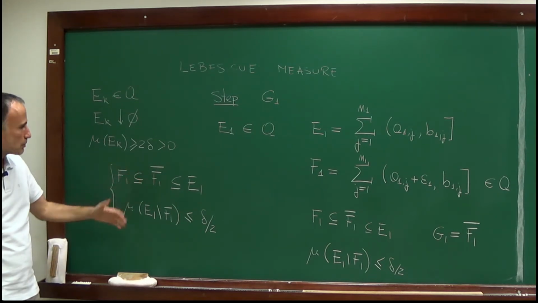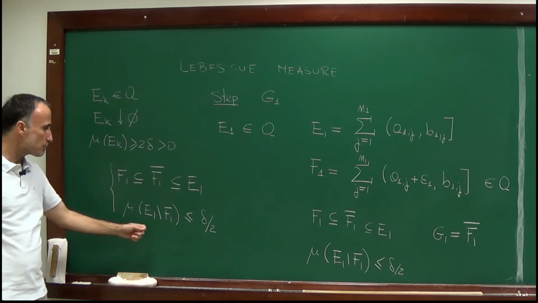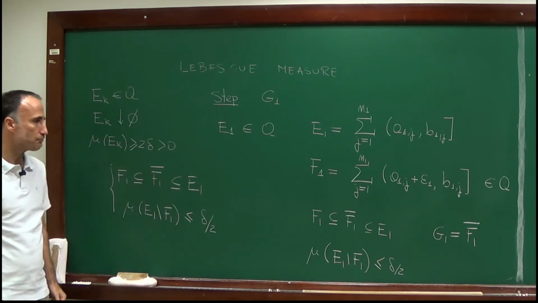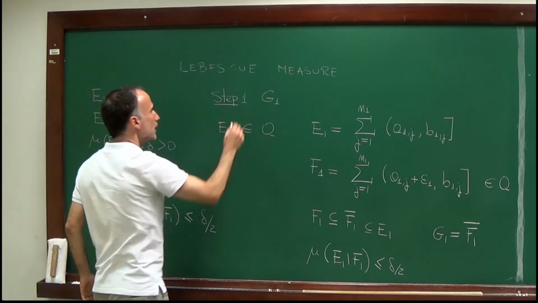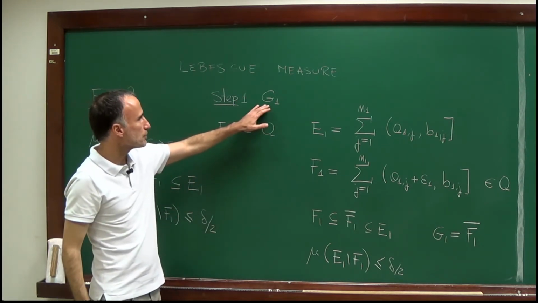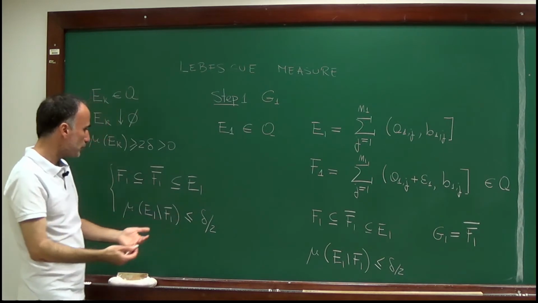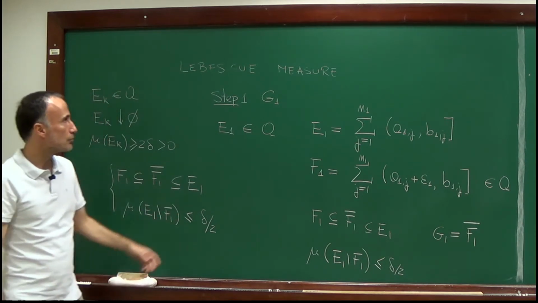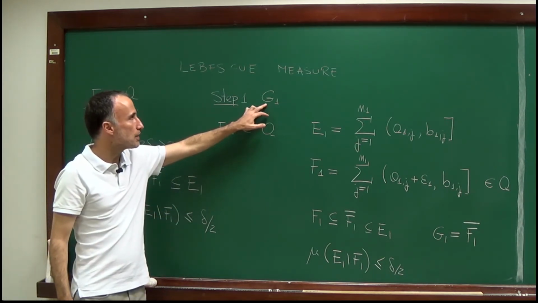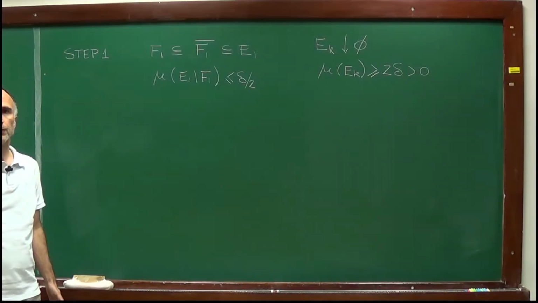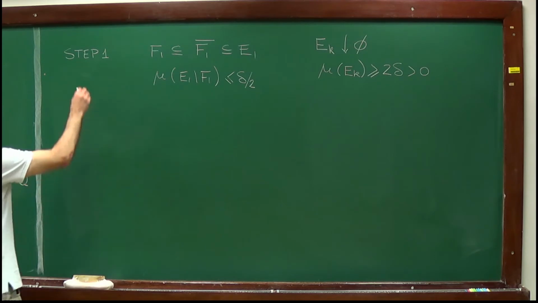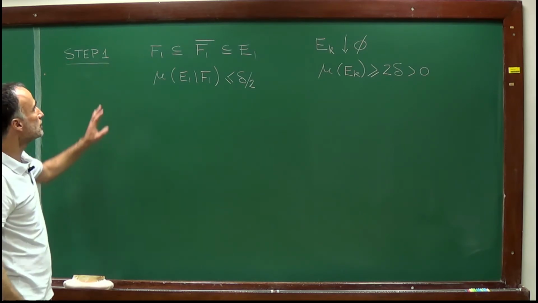Now I will start from that and construct a set F2. And this is my second step. In my second step, I will construct the set G2, and then I will use an induction argument in order to construct the set G_{n+1} from the set G_n. So I just remind you what we did in step 1.